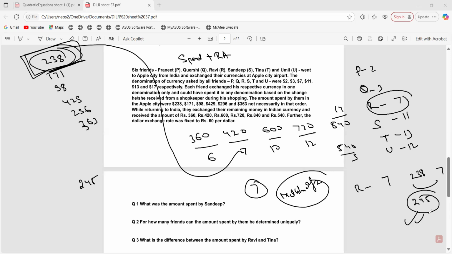Varun, what did you get for 2? So amount spent. The amount spent I took as 296. 296 for 2 denomination.